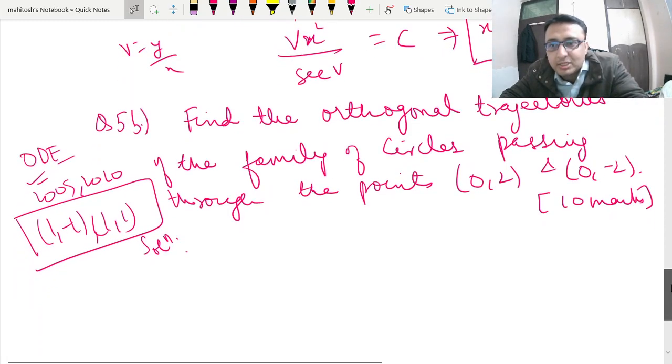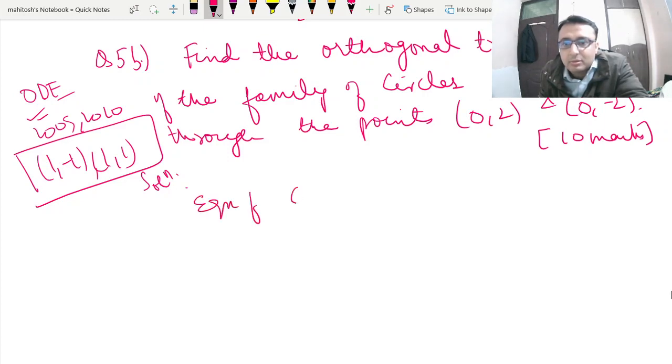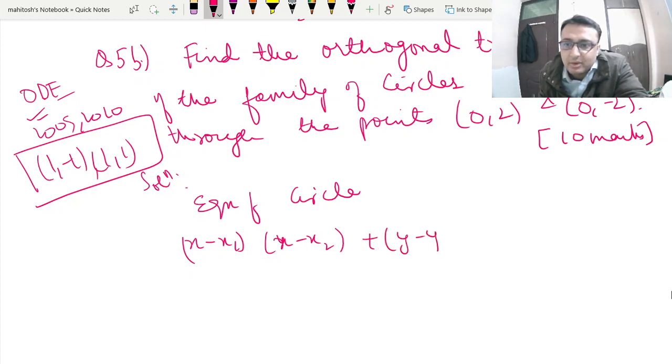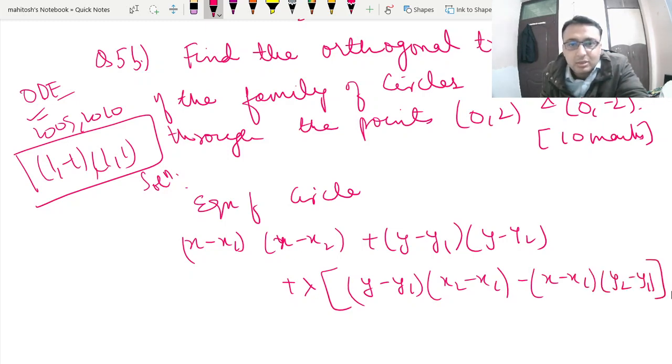First of all, it is important that we find the family of circles passing through the points (0, 2) and (0, -2). We can write the equation of the circle as (x - x1)(x - x2) + (y - y1)(y - y2) + lambda times the line through the two points, (y - y1)(x2 - x1) - (x - x1)(y2 - y1) = 0.